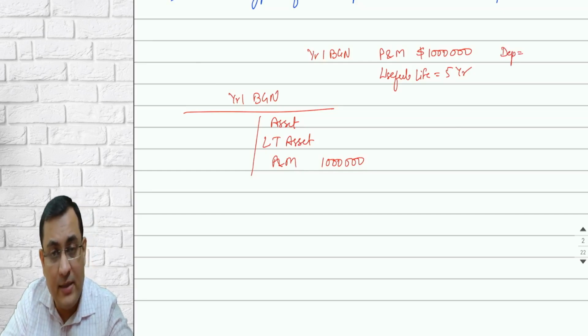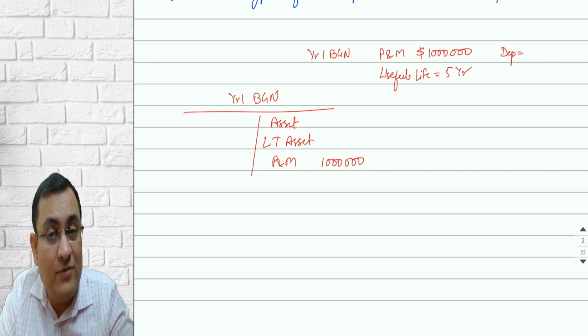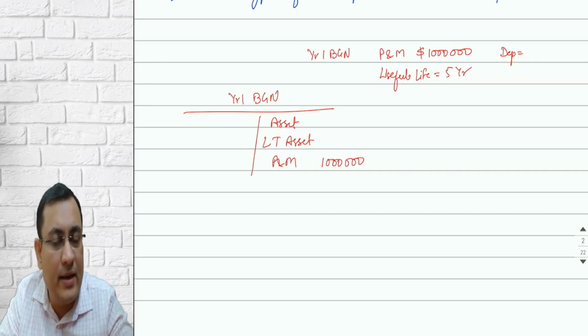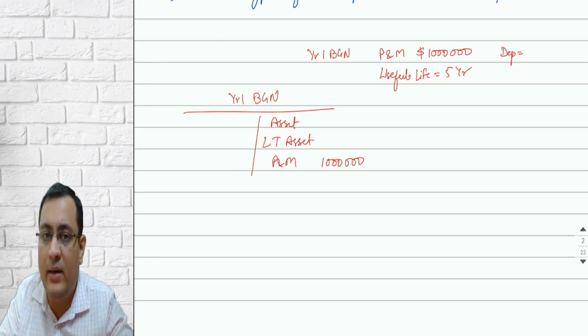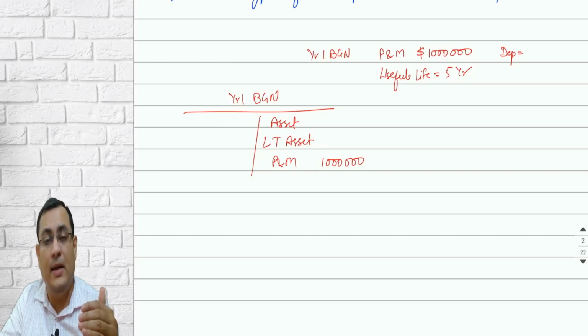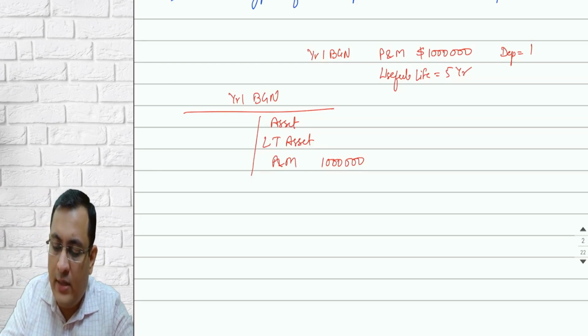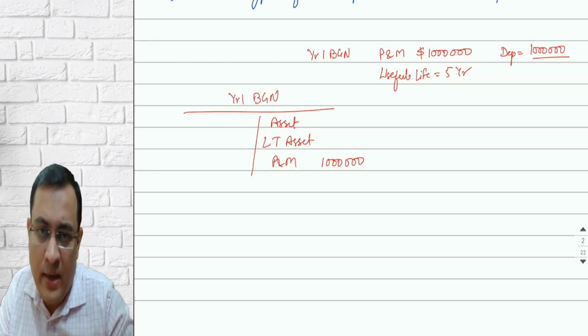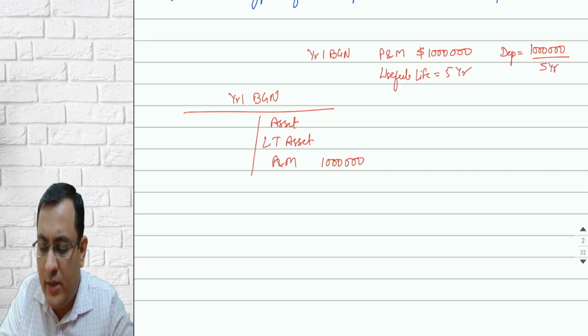In case of a tangible asset, that systematic allocation is called depreciation, and in case of intangible assets, it is called amortization. Both are one and the same from a numerical point of view, just the identification differs. If the asset generates equal benefit over 5 years, then the cost will be split as 200,000 per year.